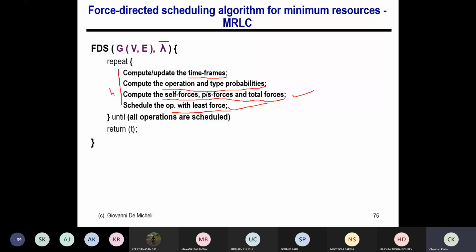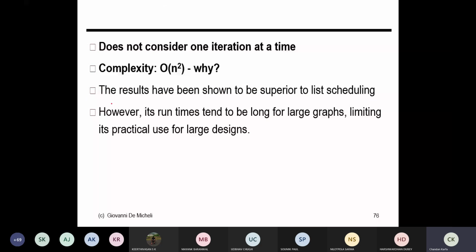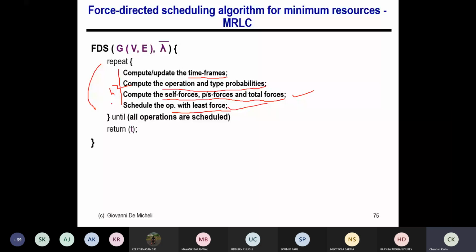So the study shows that this FDS algorithm is actually superior to the normal estimate scheduling because we have more data here, right? But the complexity is high, n cube, which sometimes makes it difficult to use for practical design, for large designs. But this is a very interesting algorithm, and the important point here is that we always take care of the interference or the side effect, because the successor force takes care of the side effect of scheduling a particular node in a time step. So that's why it actually gives a better scheduling in terms of the minimization criteria. Okay, so I'm done with the class. If you have any question, we can discuss. Otherwise, we'll conclude.